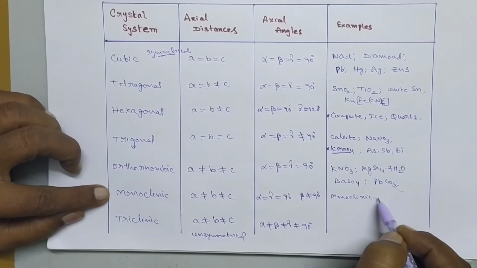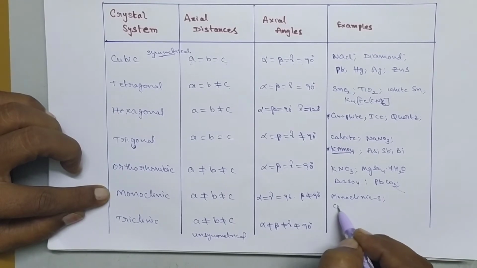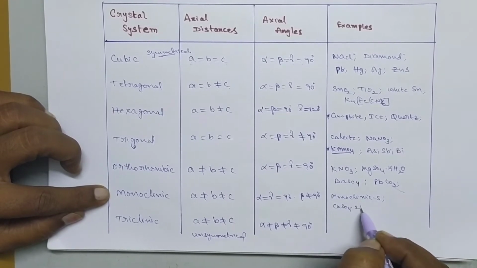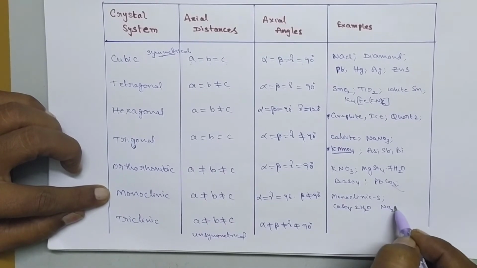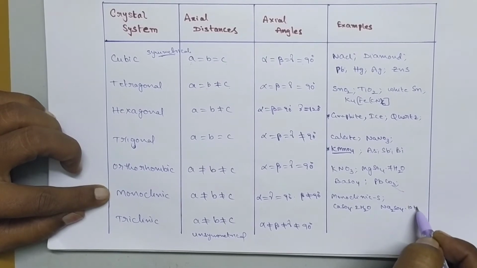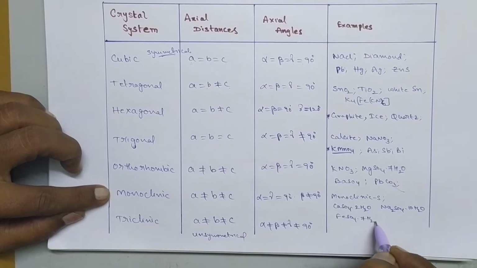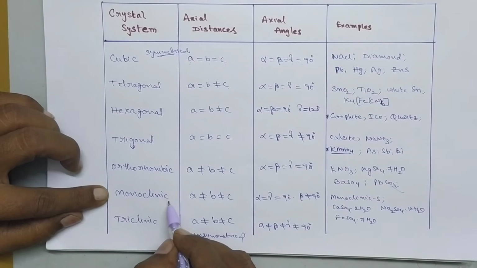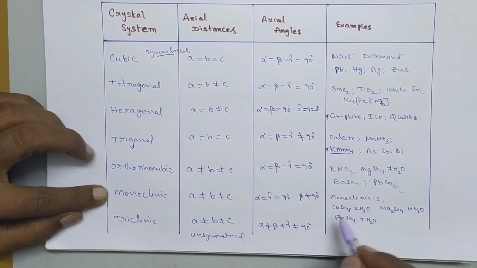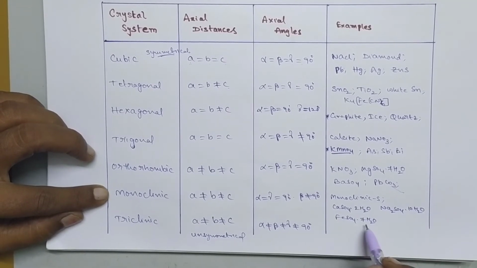So you can easily remember this, monoclinic sulfur and mostly sulfates, that is calcium sulfate CaSO4·2H2O, this is gypsum, and Na2SO4·10H2O and FeSO4·7H2O. So you can remember this easily: monoclinic sulfur and all sulfates, calcium sulfate, sodium sulfate and iron sulfate.